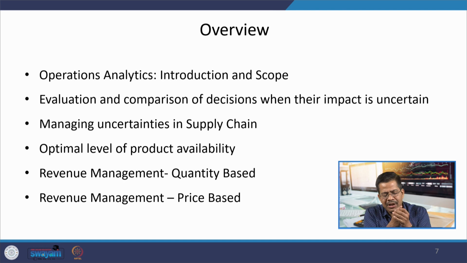The revenue which you are getting and the cost you are incurring for maintaining that type of product availability, you need to do optimization. So, a very important part of analytics was related to the optimal level of product availability, so that you have a particular level of cost and you are also able to provide a decent level of customer service. A lot of qualitative and quantitative discussion is needed for deciding customer happiness as well as profitability of your organization.